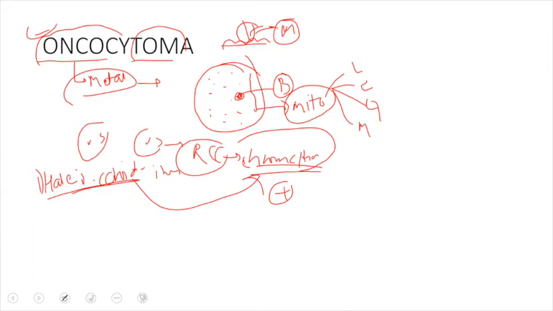And when we see the morphology of this tumor, it is a very well circumscribed mass, and due to the oncocytes, which contain mitochondria, this gives a brown color to the tumor.